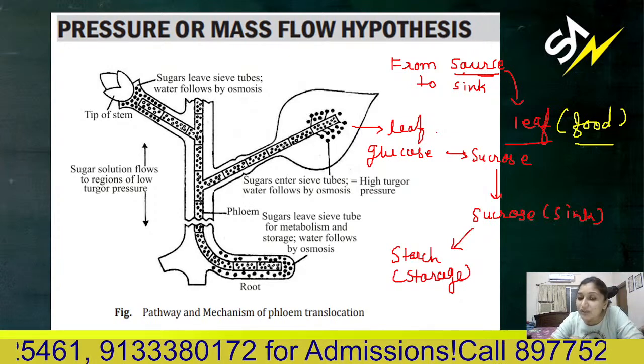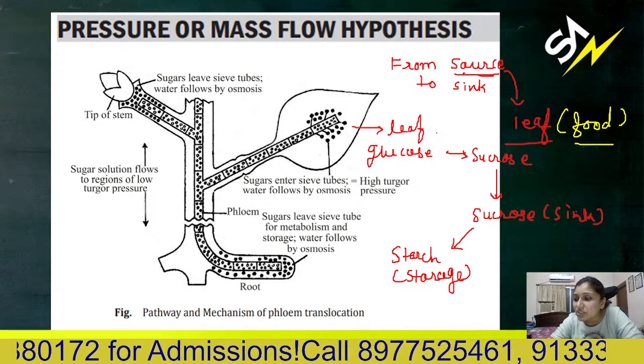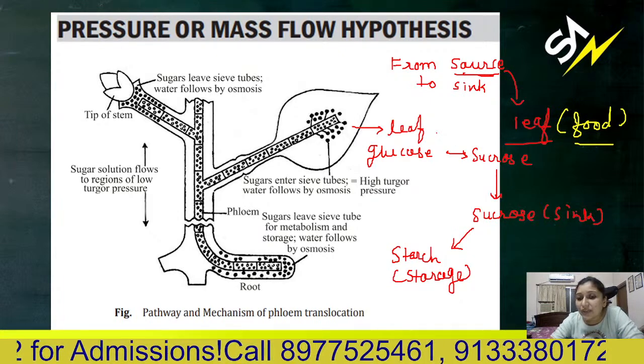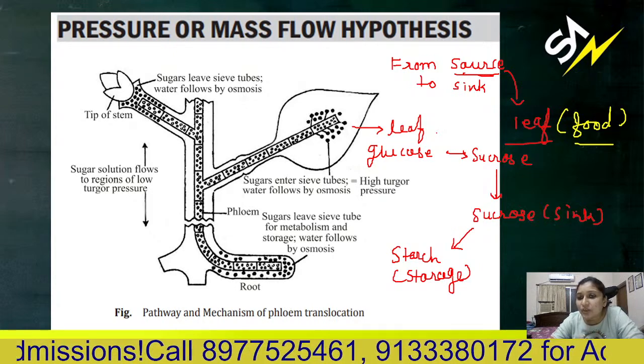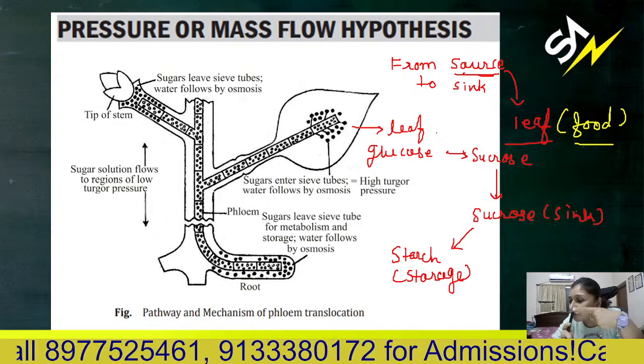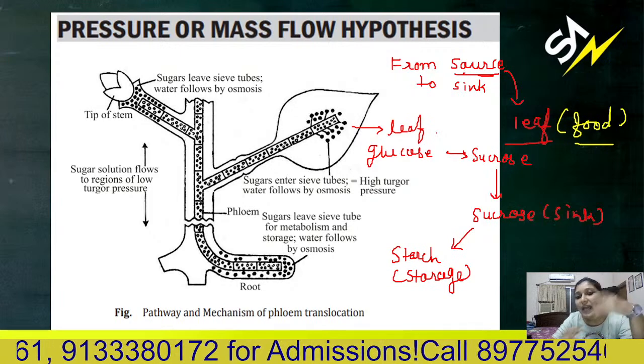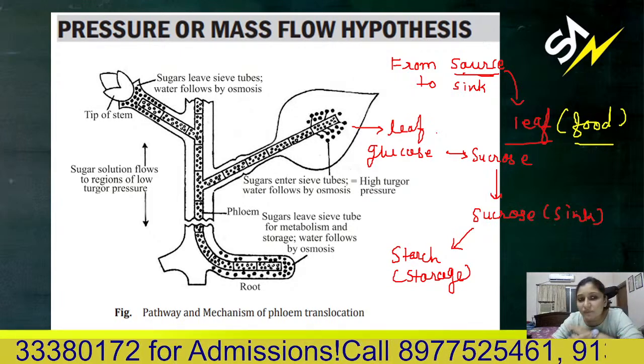When it is stored, there are lots of means of storage. You can store in form of bank, you can store it in form of gold. So this is storage part. So three parts are involved here. One is production of food in form of glucose, then it is translocated in form of sucrose, and it is stored in form of starch in case of plants.